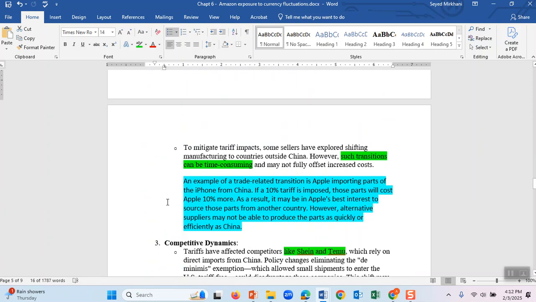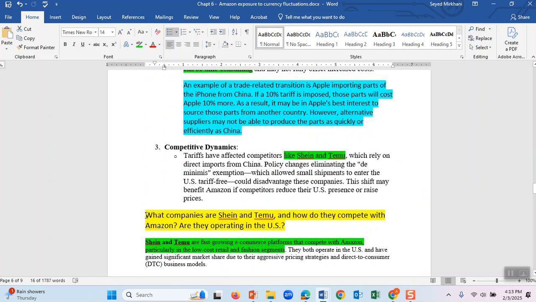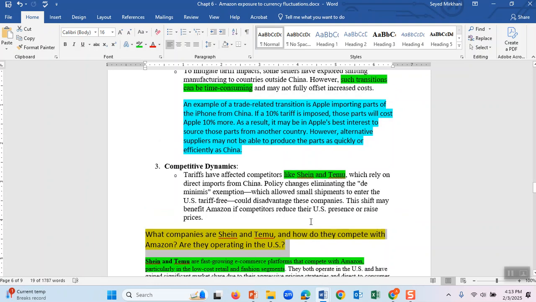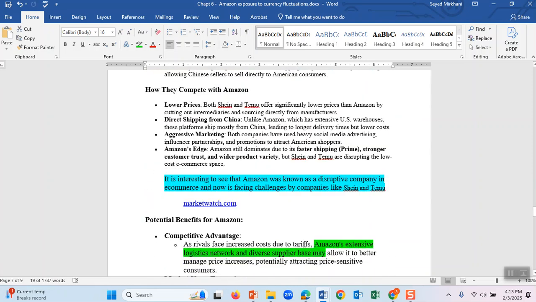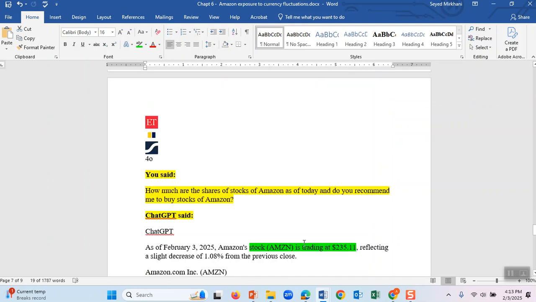Again, you go there and continue asking. Look at these yellow ones. Don't be shy about putting these yellow ones, because suddenly it told me that Amazon has two competitors in the US. One of them is Shein and one of them is Temu. I didn't know what they are. I asked ChatGPT what these companies are, and it told me about these companies. And again, I went there and I continued asking more questions.